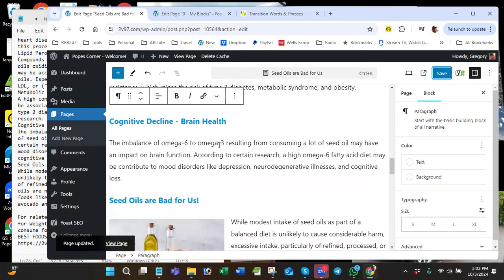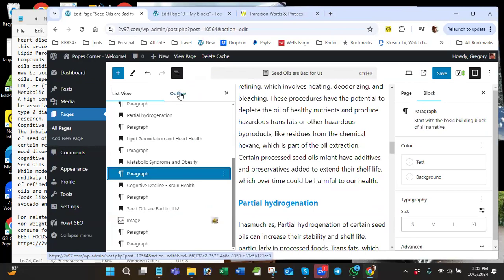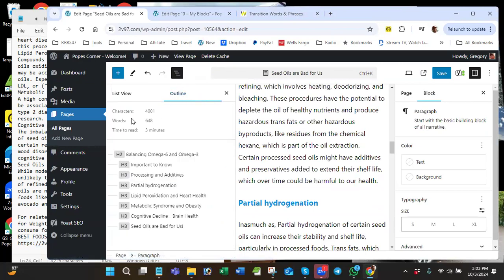Okay, so Gail asked a very simple question. So to see your word count, you can click on outline right here, these lines, and then it shows you 648. So we're really trying to get 700 to 1200 words. So I need to add some more, which we're going to. This is just a first shot because this page is going to be increased as soon as we get the product. That's going to have something to do with seed oils. I guarantee you. That's coming on Tuesday.